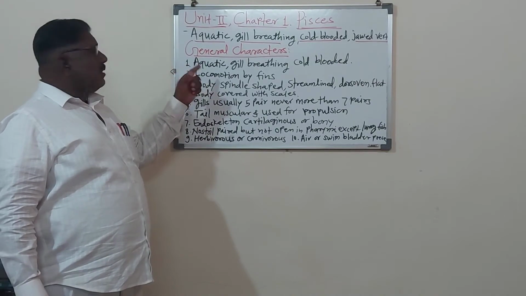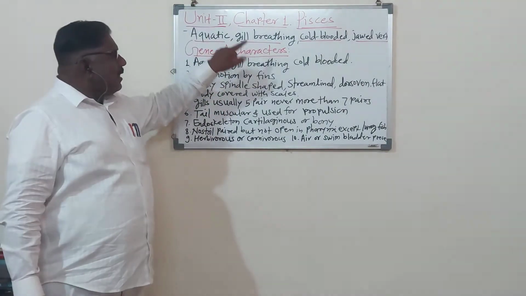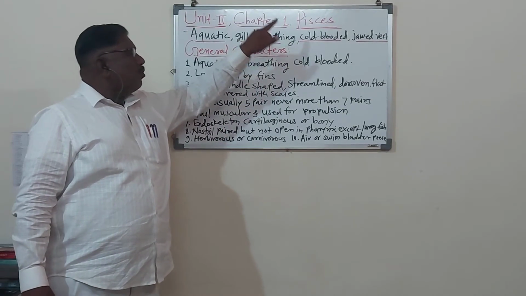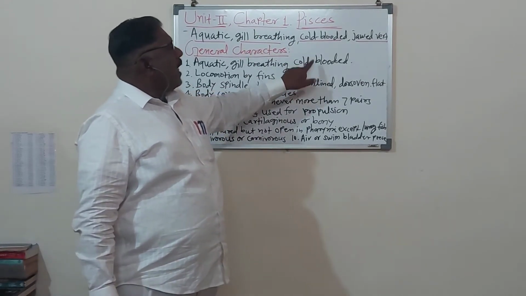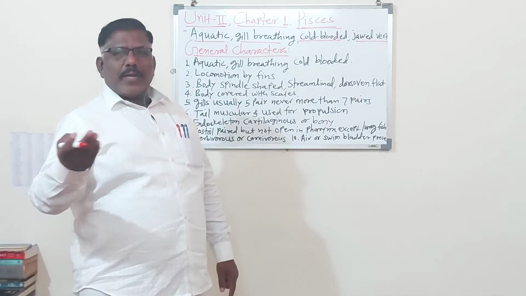So first general characters, Pisces are aquatic animals. Pisces are gill-breathing animals. Pisces are cold-blooded animals. Pisces are jawed vertebrates. So there are number of characters.